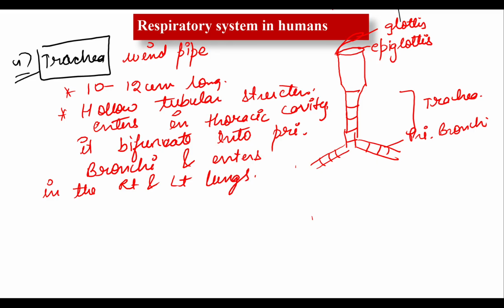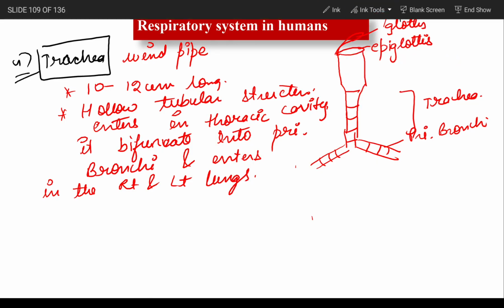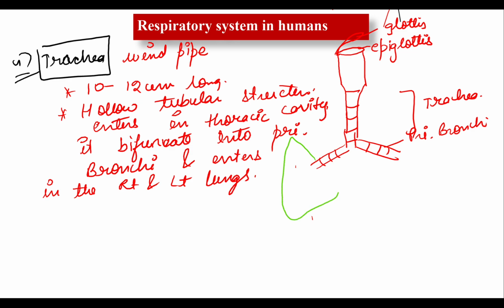Now this enters into the corresponding lungs. Somewhat like that. Clear? Okay, now one more thing, that in this trachea a cartilage structure is present. Yes, this structure is present. A C-shaped cartilaginous ring is present, and this cartilaginous ring is not present only in the trachea, but it is also present in the primary bronchi.